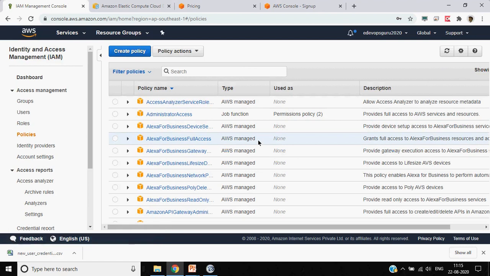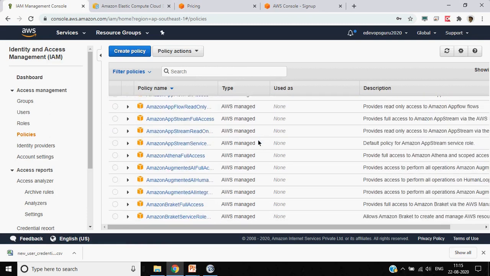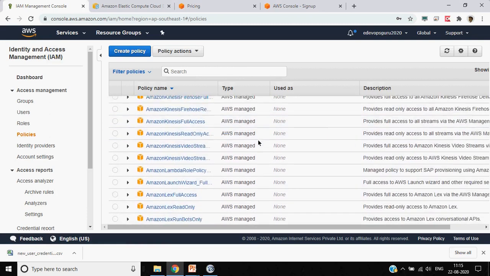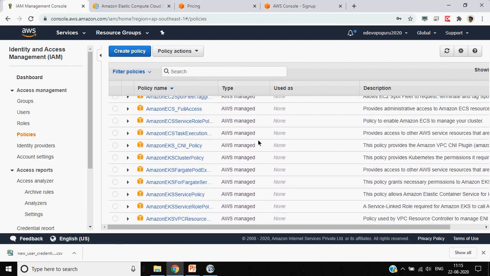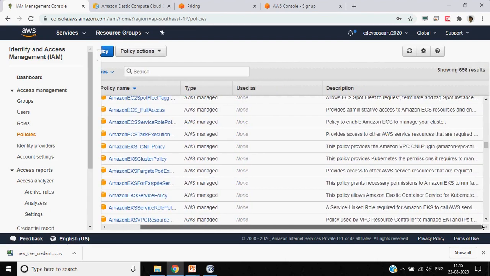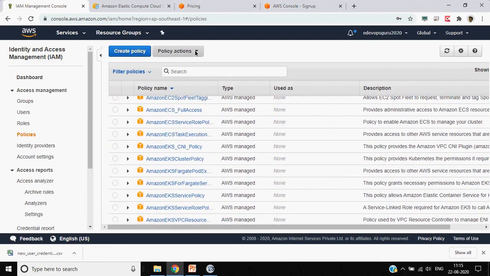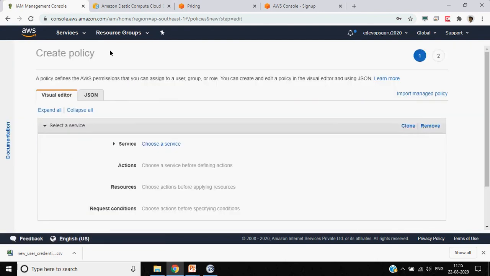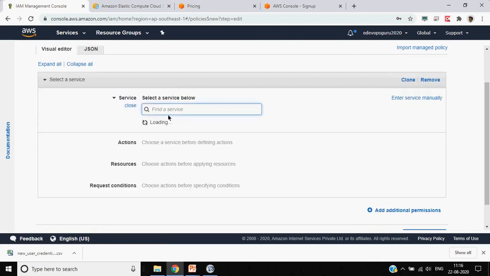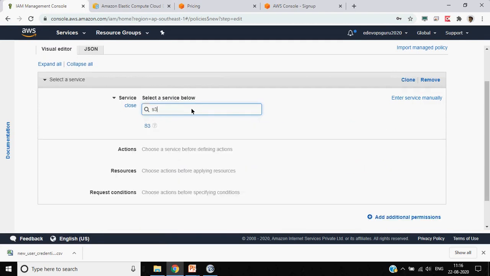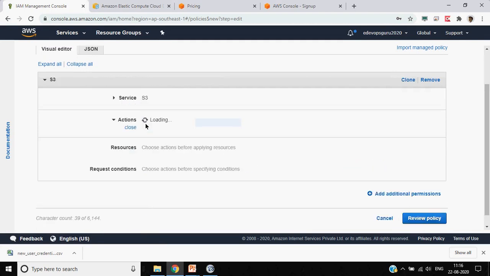So let's go through the policies part of the service also. Here you find all the different policies which are pre-configured. In most cases, these policies should be sufficient. You should not be required to create your own policy. But if you want, you can create your own policy also. So how can you create your own policy? For example, I want S3.